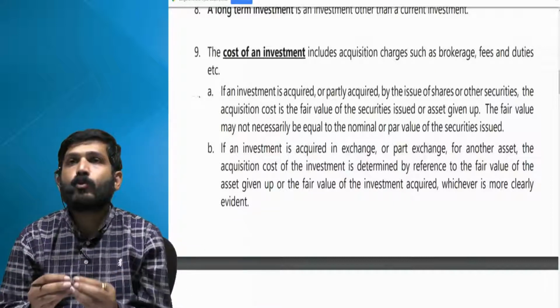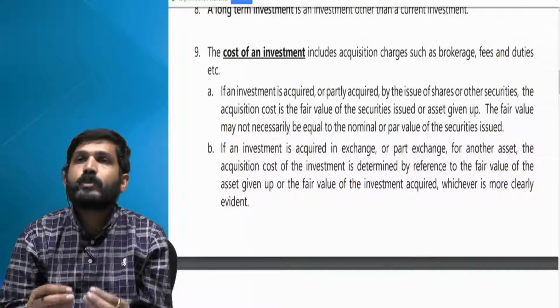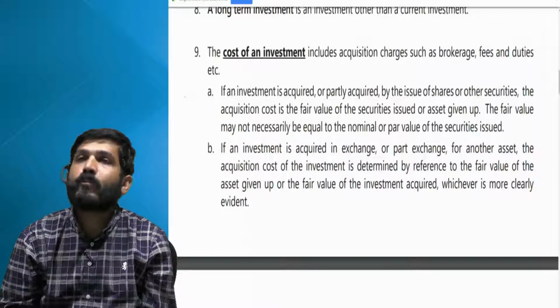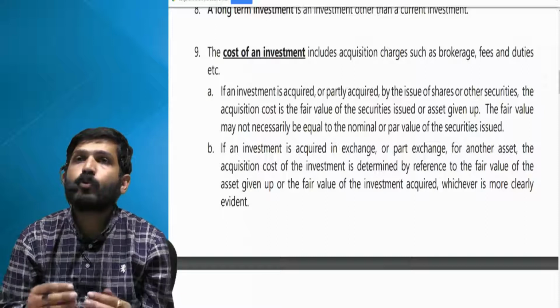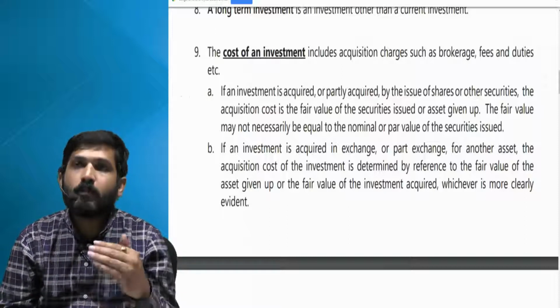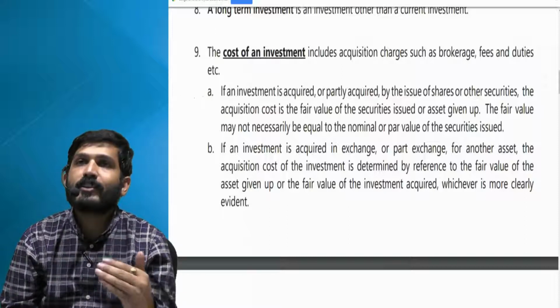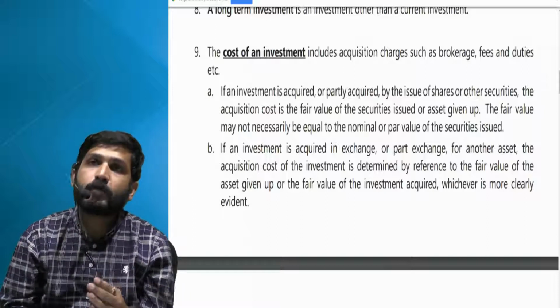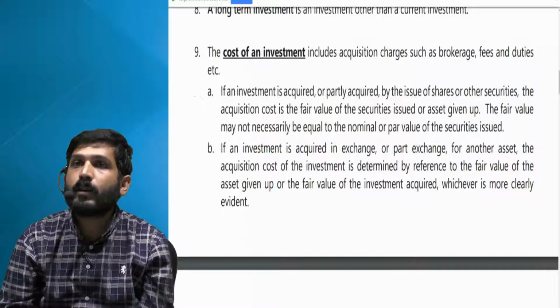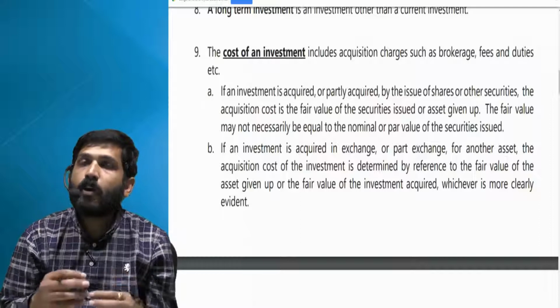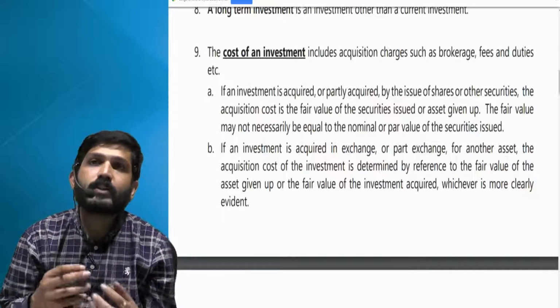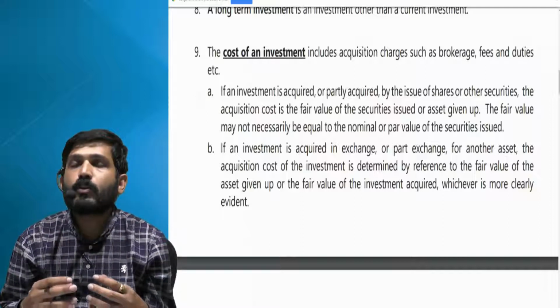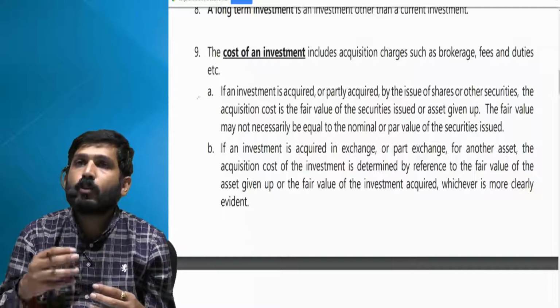Now one thing I want to point out here, while solving sums on investment chapter, you have already covered all these points, so I'll quickly go through it. That is, what about cum dividend, ex dividend, cum interest and ex interest? What if it is a pre-acquisition period dividend? What about right shares? Now all these transactions we have covered in sums, so here we will concentrate very quickly on theoretical part only.